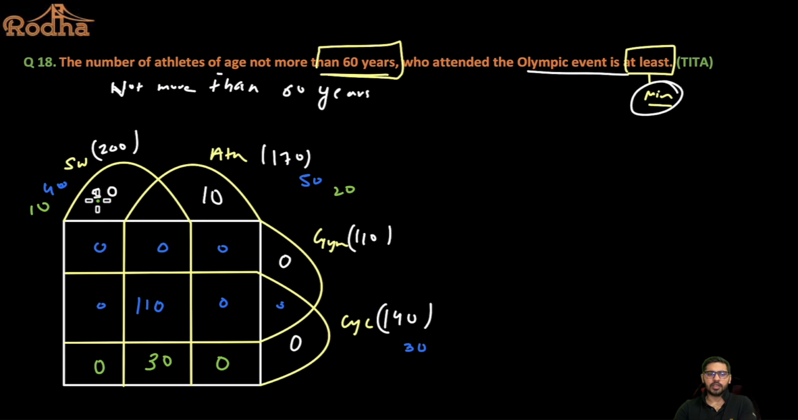And 10 remains here. Now even if I put a 10 common, where would the remaining 10 of athletics go, who are not more than 60 years? Do I have any space to fill them? No, right? I don't have. So what does it imply? It implies that I cannot have 30 common here. This is incorrect. So I'll just get rid of this 30. This is not possible, right?